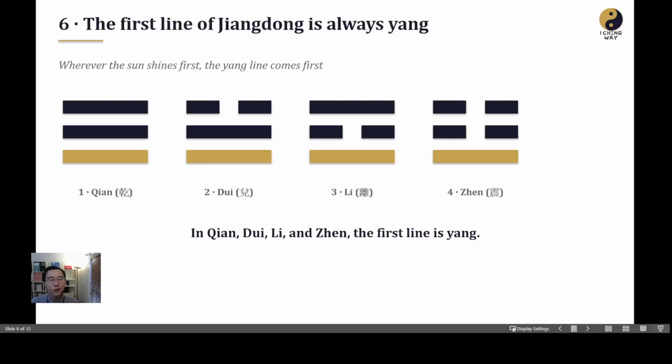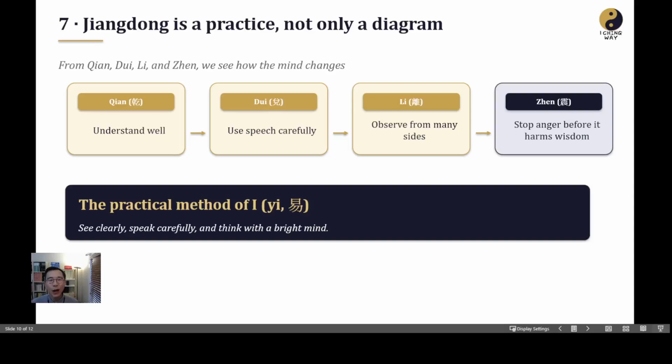Now let's review the four trigrams of Jiangdong trigrams. These four trigrams, they all start from Old Yang. All of their first line is yang. This represents the bright side of the earth. This represents the bright side of the Taiji. Jiangdong Gua is also a practice. We have four trigrams. First one is Qian. It represents leadership, represents our mind.